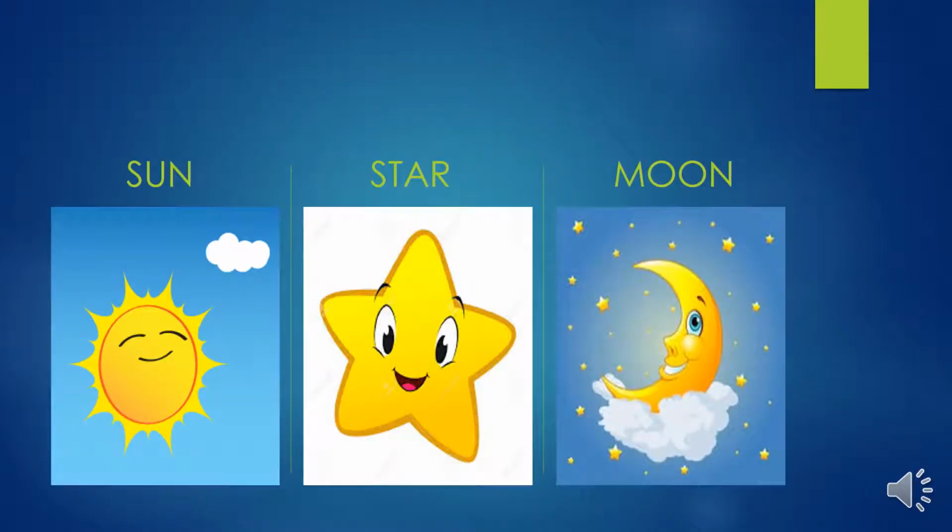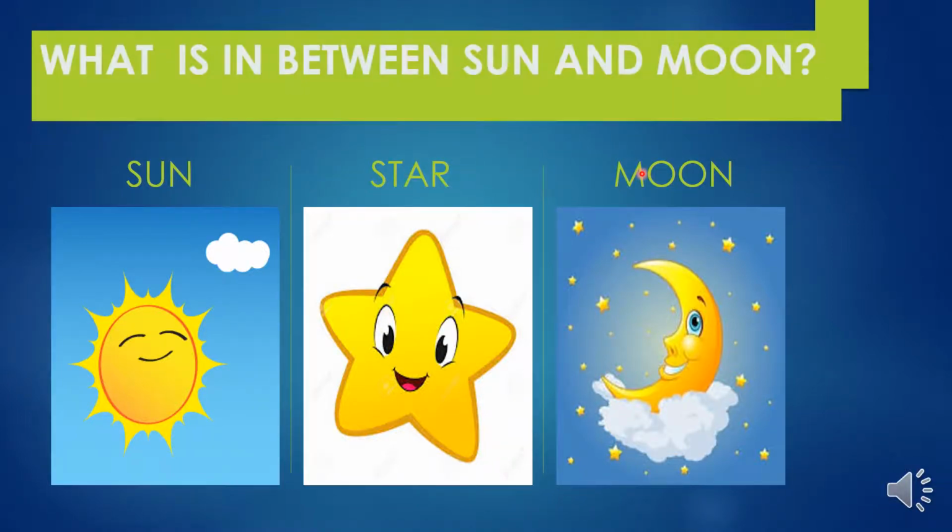What do we see here, children? We see the sun, the star, and the moon. Now, the question is, what is in between sun and moon? Yes, star is in between sun and moon. Have you all understood, children? Shall we move on to the next one?